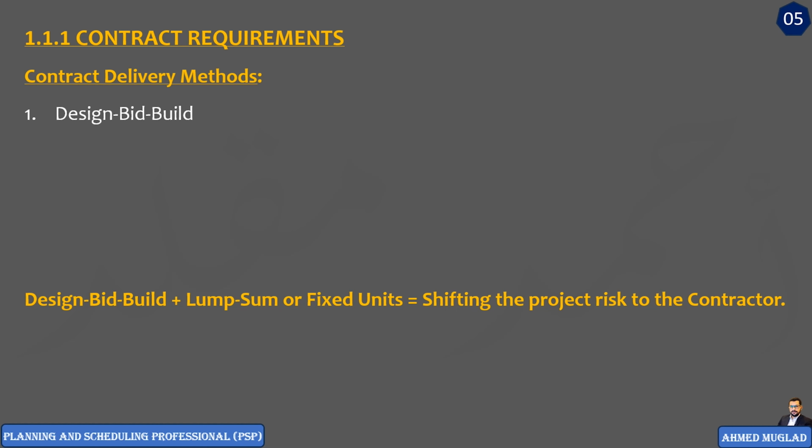And besides the design, bid, build project delivery method, this combination is used by the owners in order to get some assurance that the total project cost is a known quantity before the start of construction, as well as reducing the owner or client risk.